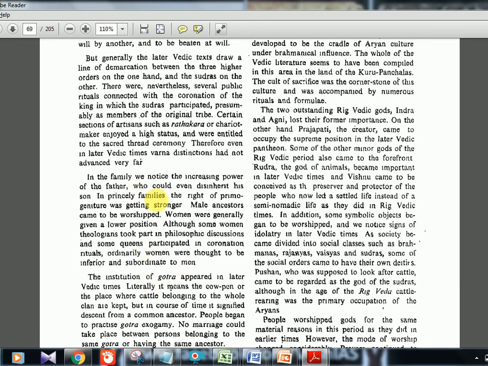Now, male dominance again increased in the society. Last time we saw females had a little bit of importance. They participated with their husbands in the rituals and sacrifices, and even in assemblies. But now the male ancestors are being worshipped. Women are given a lower position. Some queens participate in the coronation rituals, but in normal society, female people did not have any rights.